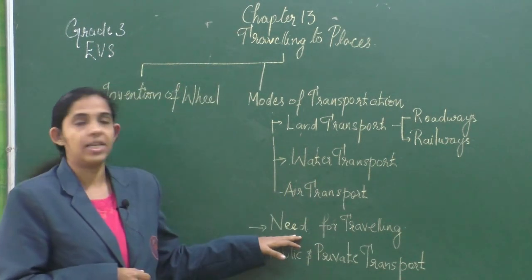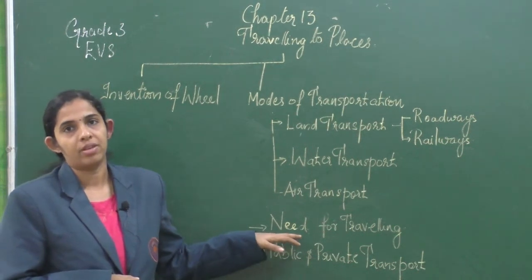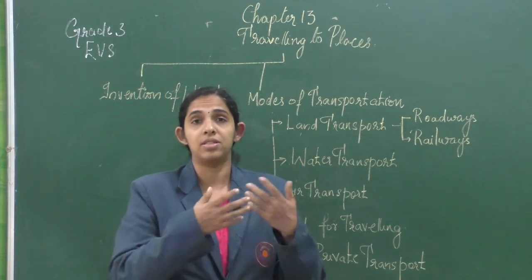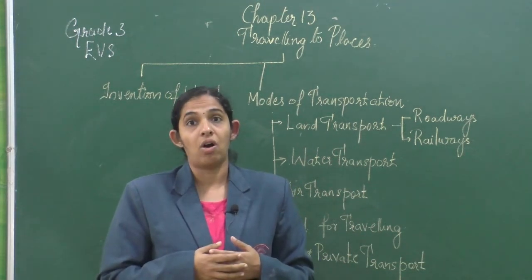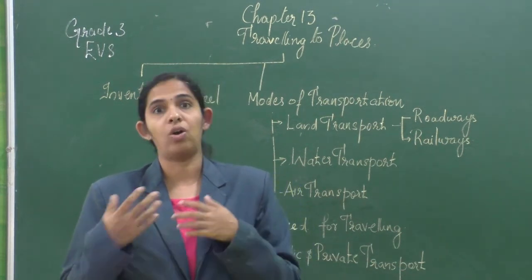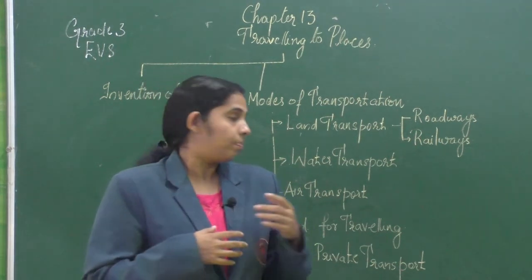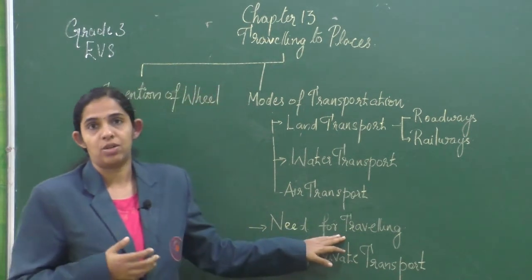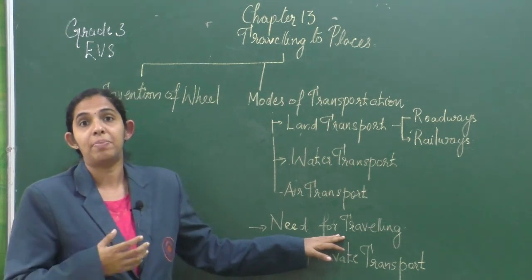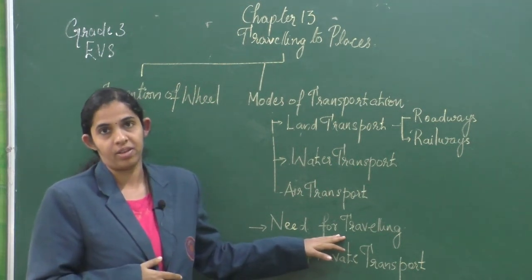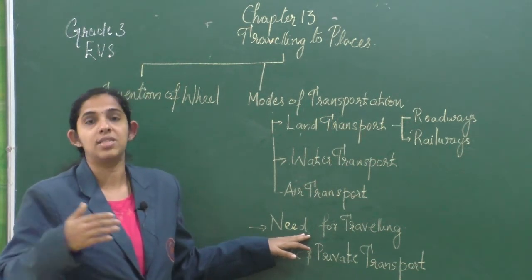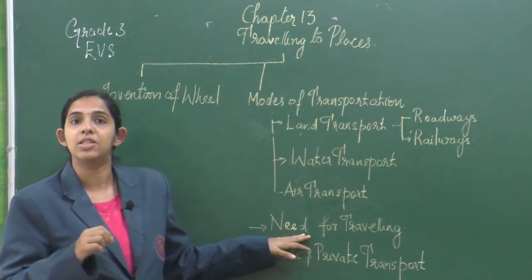Next we have seen the need for traveling. We travel from one place to another for a variety of purposes. Maybe it is to visit our friends or relatives, or for work or for study, etc. It may be short or long. The way in which people travel will depend mainly on three factors. The first one is the distance to be traveled. Accordingly, they will select the means of transport.